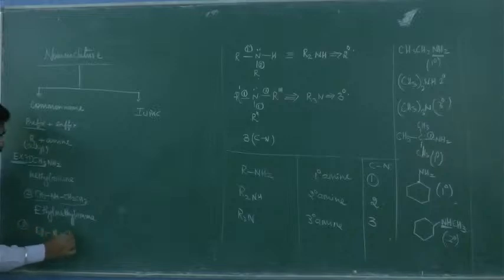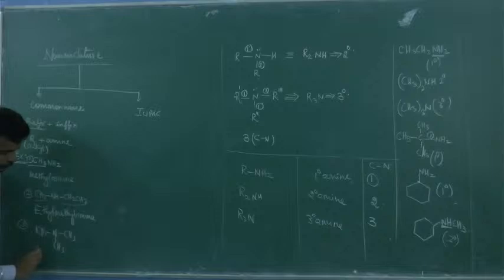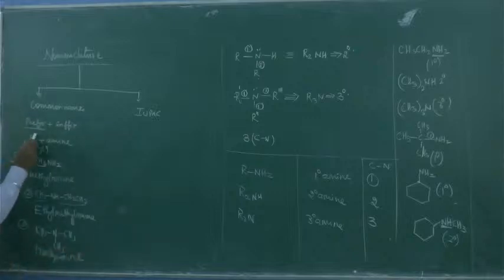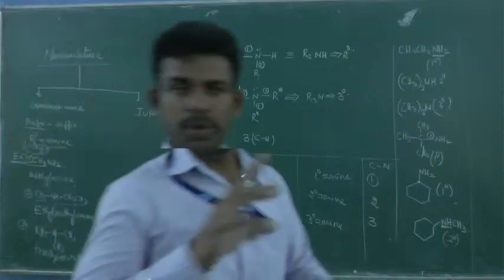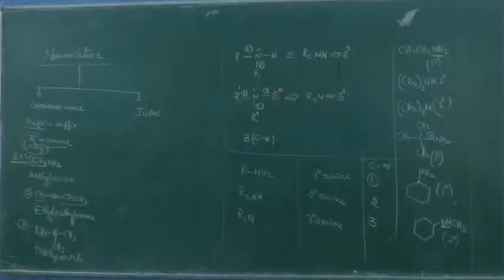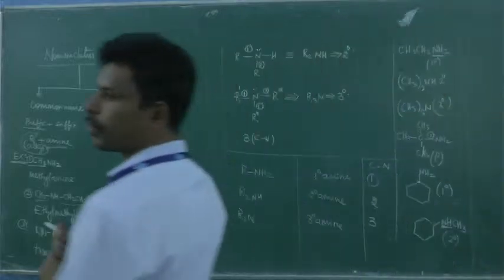The alkyl group is identical. Okay, this with 1, 2, 3 methyl groups is going to be trimethylamine. First, what you have to name? You have to name the alkyl group followed by amine. Is it an identical group? 1, 2, 3, tri. Methyl becomes trimethyl. Is it clear? About two different groups, you have to go for the alphabet. For similar groups, you have to count the number of times that group is attached. Then followed by that, you place the amine.